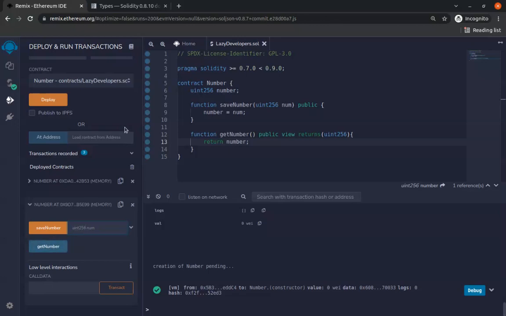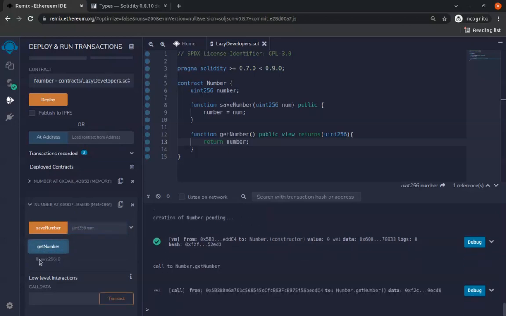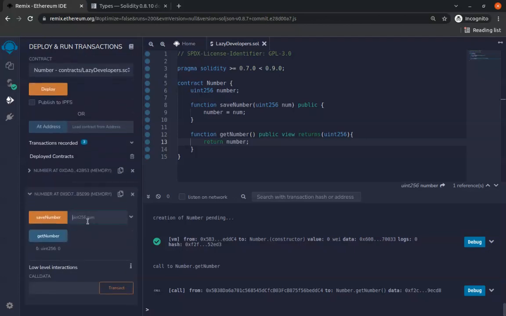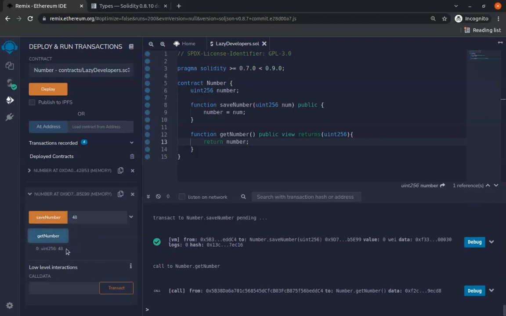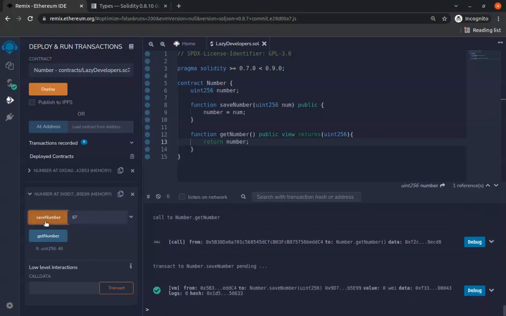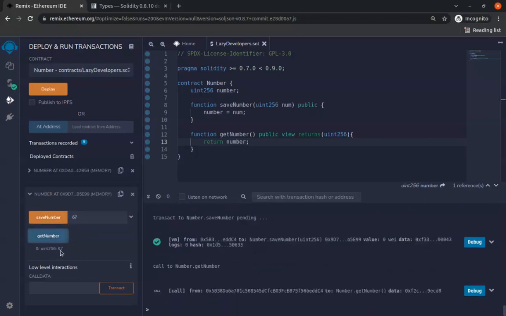So I can go ahead. You see the first number which we saved, which was 56. If I run a get, you're going to see just a zero, because that instance is not the same as the code we just deployed. So I can add a different number now, 58. And when I say get number, what happens? Oh, sorry, I didn't save the number. So let's save it. We saved it. Good. Get number, and we have 58. And there you go, guys. Let's put another number here, say 67. Save the number, and get number is now 67.